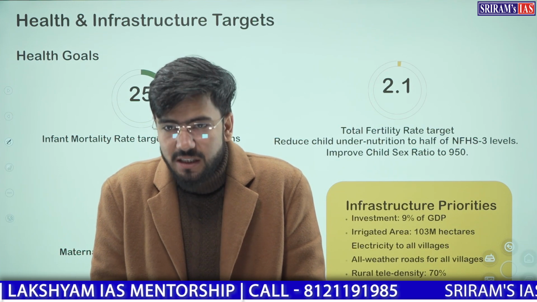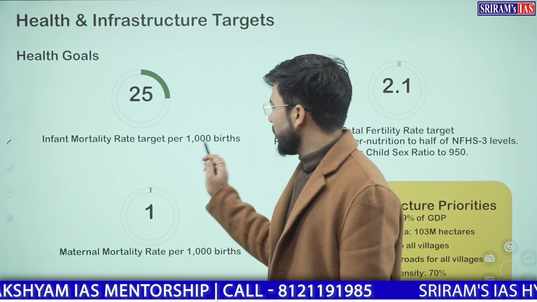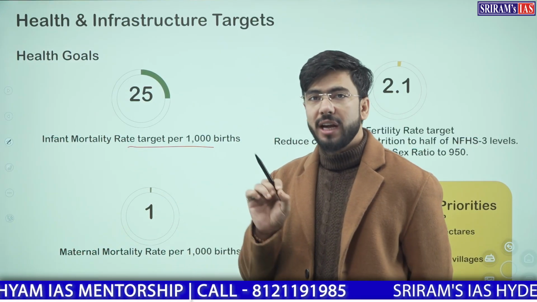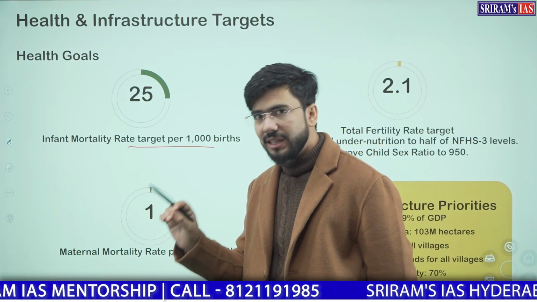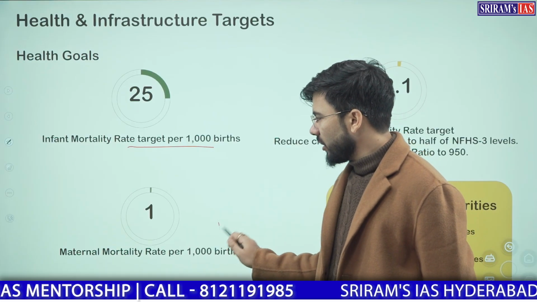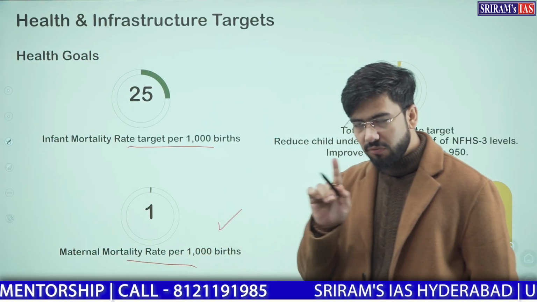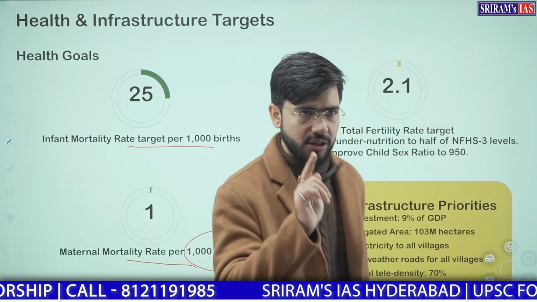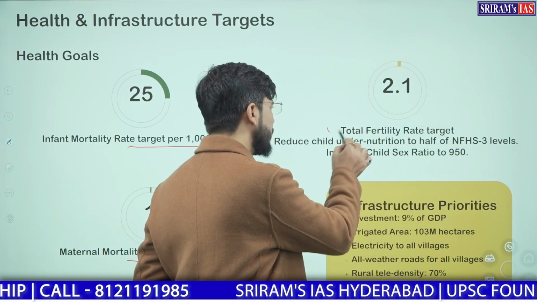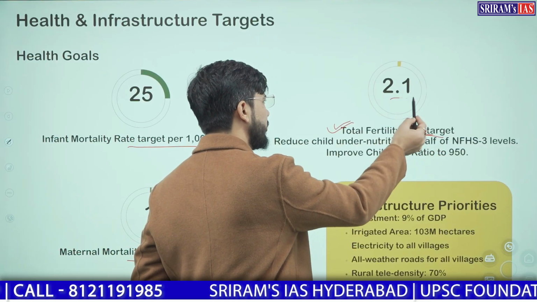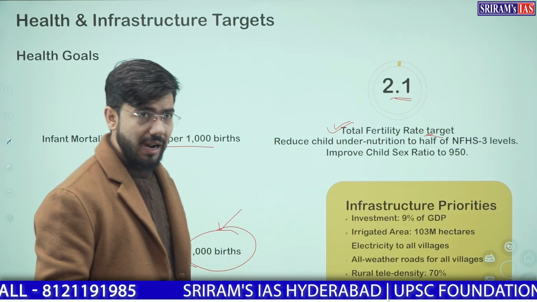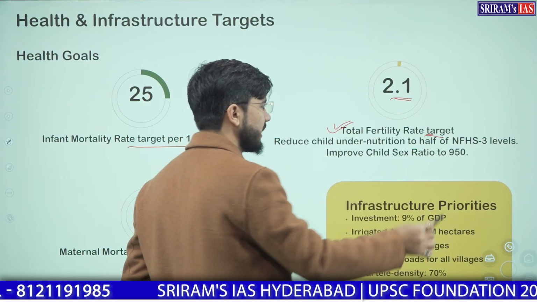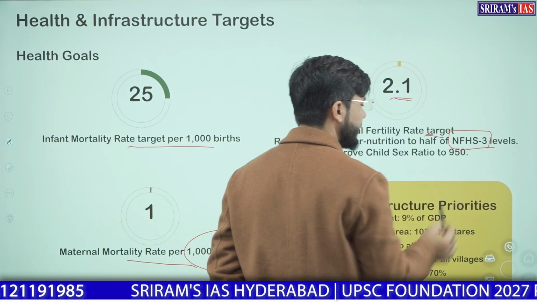For health, we had that we should reduce our infant mortality rate to 25 out of 1000 live births. Our maternal mortality rate should be 1 out of 1000 births, that is the death of mother. The total fertility target was set to 2.1 at NFHS 3 level, that is National Family Health Survey 3.